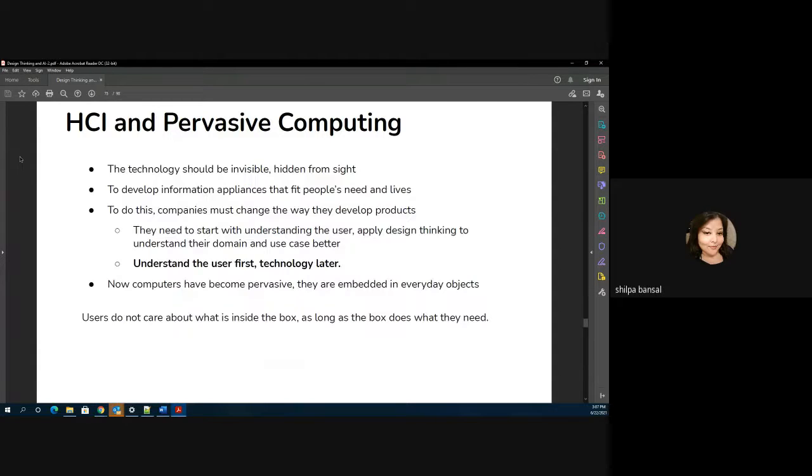Siri and Bixby also. Definitely. So these are basically called the artificial intelligence assistants, AI assistants, right? And they have to be as natural as possible.